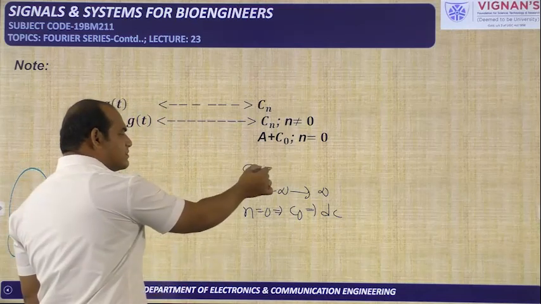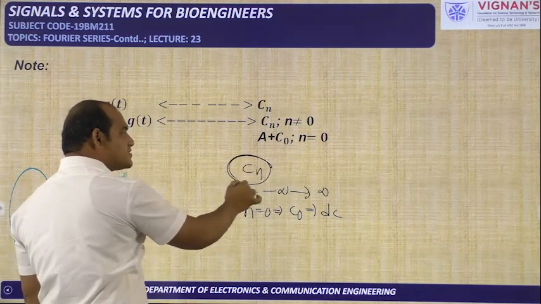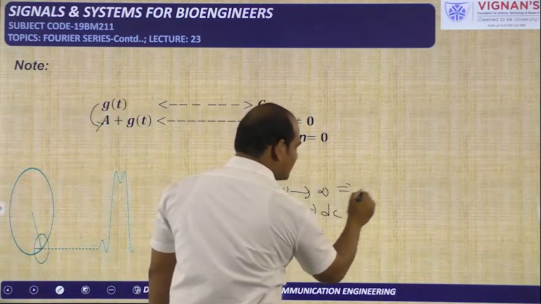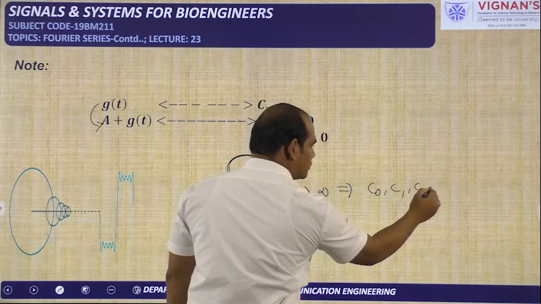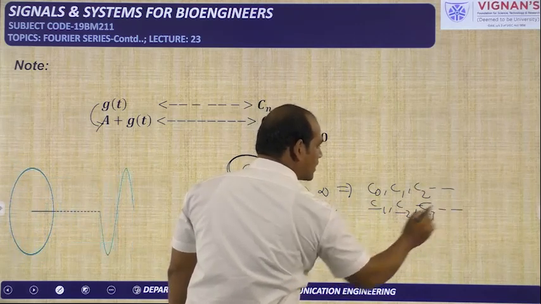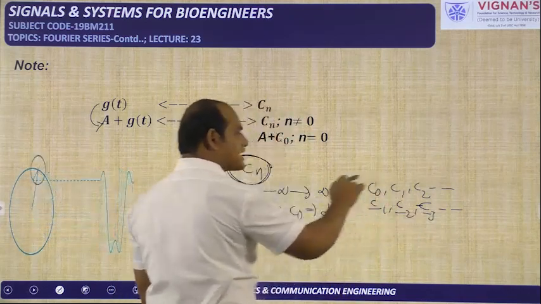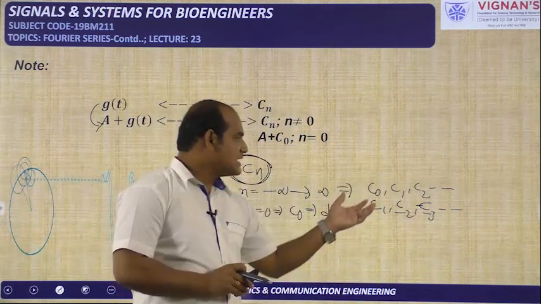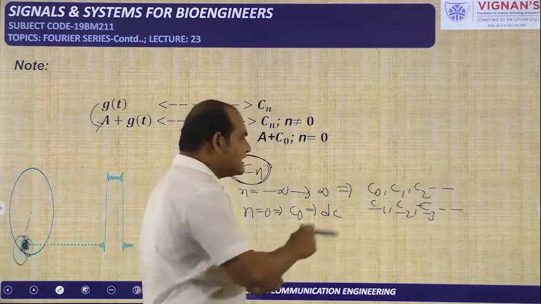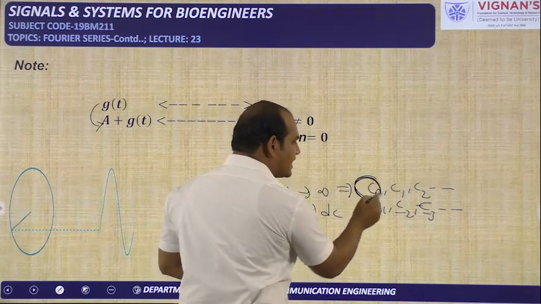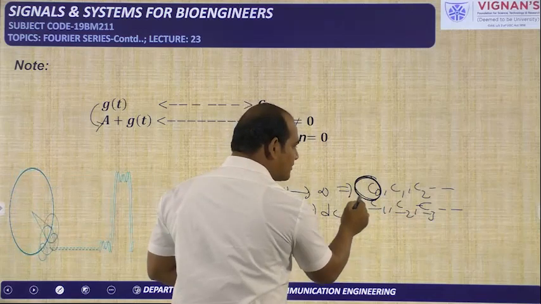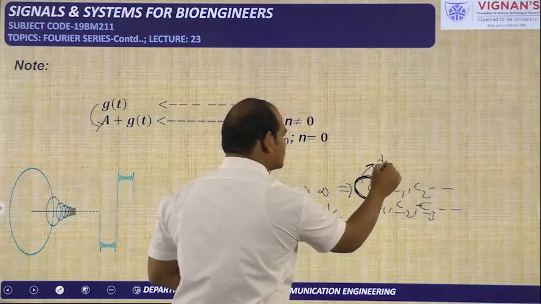Okay, in the infinite values of Cn, that means when n is changing from minus infinity to plus infinity, it has C0, C1, C2 and so on, C minus 1, C minus 2, C minus 3 and so on. Like this, an infinite number of coefficients are available. Out of all these values, this C0 is called the DC value. It is independent of frequency, but all the remaining ones are dependent on the frequency. So this is independent of frequency, so this is the DC value.